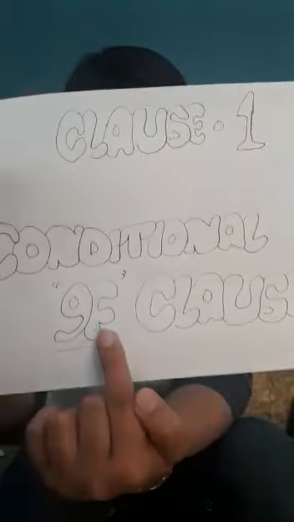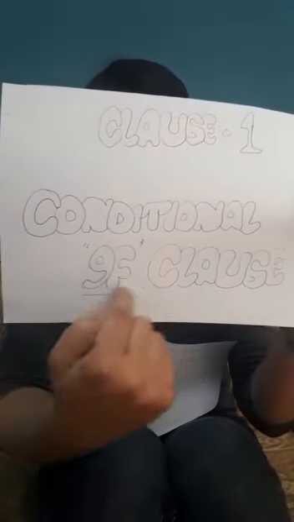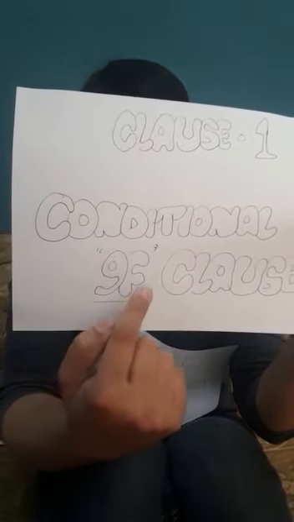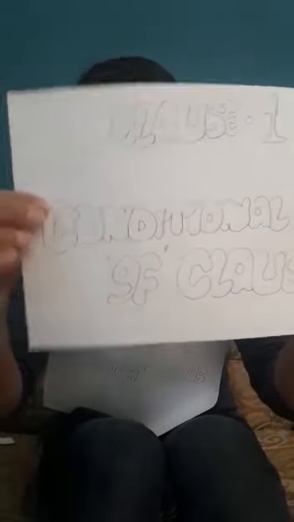If you subscribe to my channel, I will put more videos. Similarly, if you like my channel, I will make more videos for you. So there is an if clause. We can use if, but we can also use when, unless or until in the conditional clause. The second one is the result clause. In this result clause, you will get the result of the condition. As I told you, if you like my channel, I will put more videos. So I'll put more videos is the result clause.